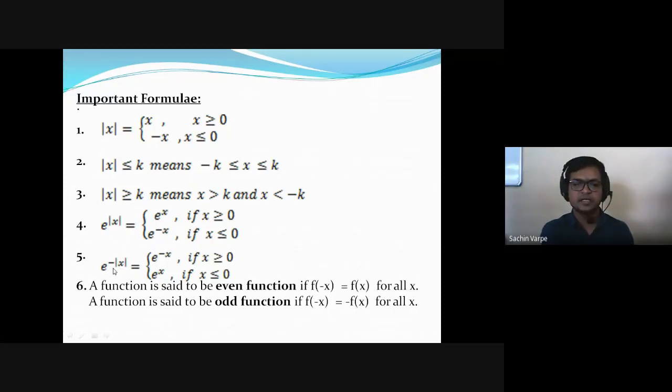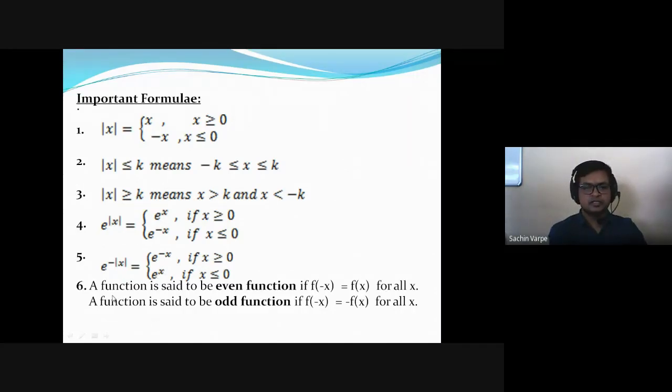And if it is e raised to minus of mod x, then the right-hand side will be reversed with the interval also. That is, in the positive interval, mod x will be x, so this function will be e raised to -x. And in the negative interval, mod of x is -x, so minus minus plus, so for x less than or equal to 0, e raised to minus of mod x will be e raised to plus x. Please note these things. All right.